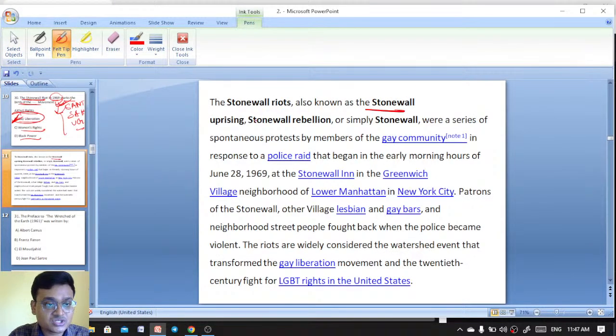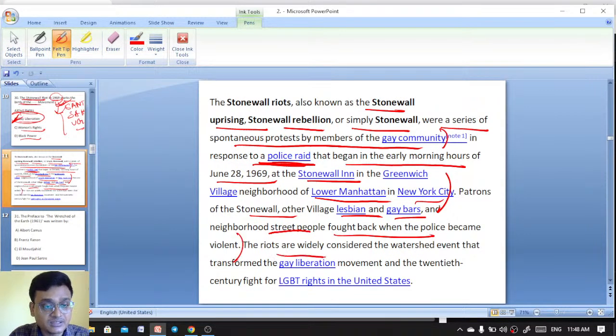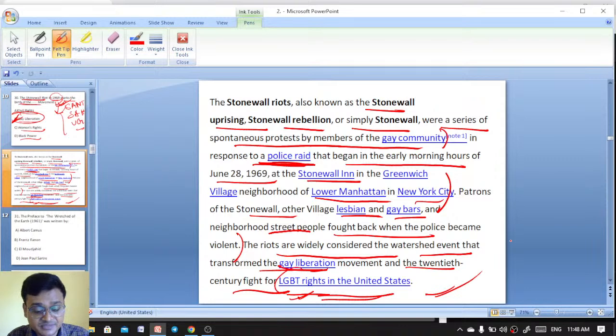The Stonewall riots, also known as the Stonewall Uprising, Stonewall Liberation, or simply Stonewall, were a series of spontaneous protests by members of the gay community in response to a police raid that began in the early morning hours of June 28 at the Stonewall Inn in the Greenwich Village neighborhood of Lower Manhattan in New York City. Patrons of the Stonewall, other village lesbian and gay bars, and neighborhood street people fought back when the police became violent. The riots are widely considered the watershed event that transformed the gay liberation movement and the 20th century LGBT rights movement in the United States. So, lesbian, gay, and bisexual.